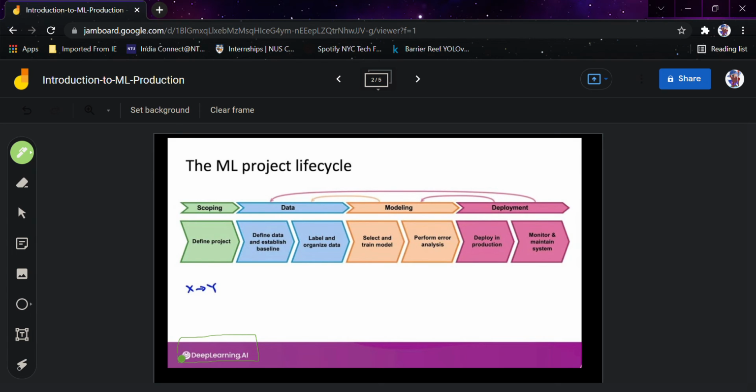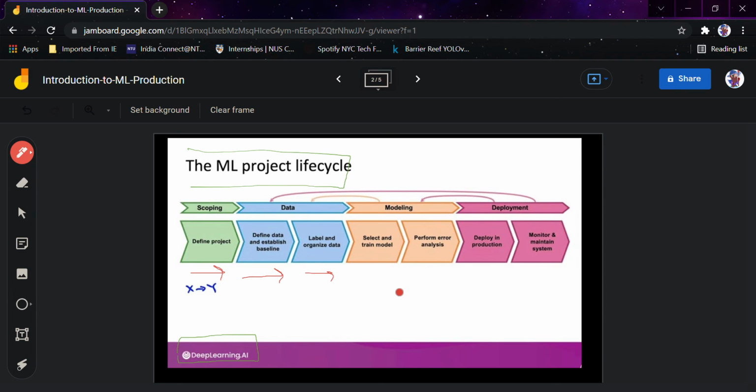So let's study this ML project lifecycle. I will just choose the color here. What happens? You define a project, suppose that cat versus dog model. You define the data and establish a baseline. You label and organize data. Till here, we have all worked in Colab notebooks.